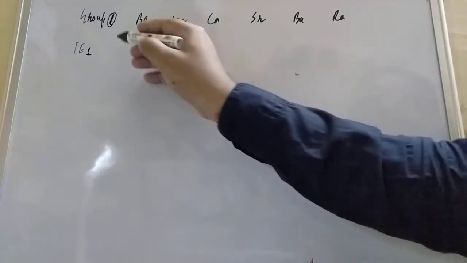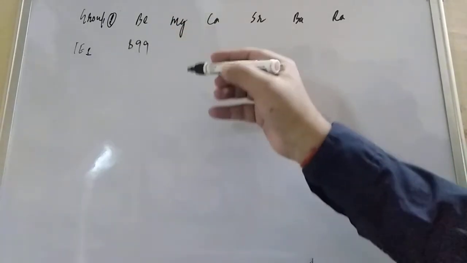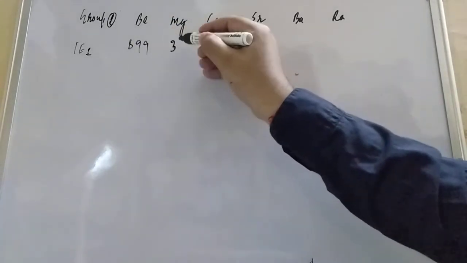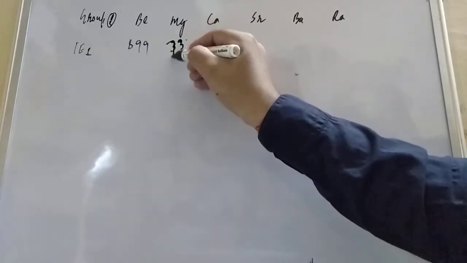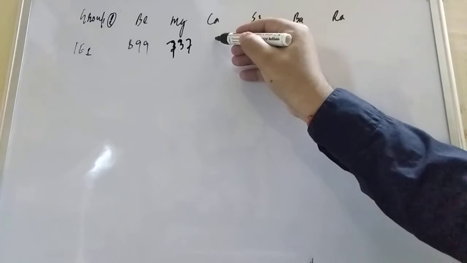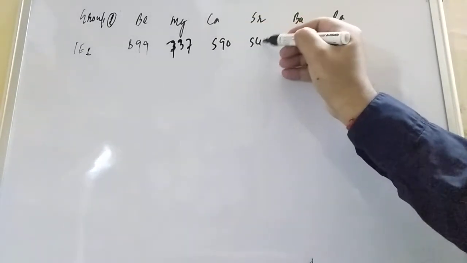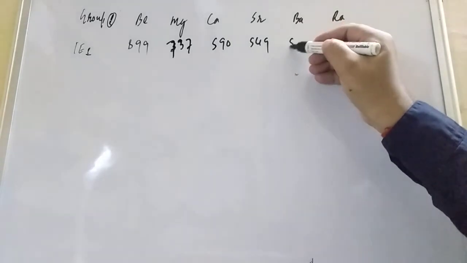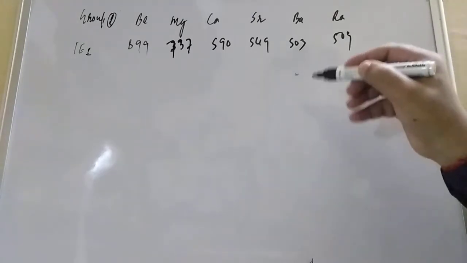So what we are getting: for beryllium it is very high, 899, then magnesium 737, calcium 590, strontium 549, and barium 503.